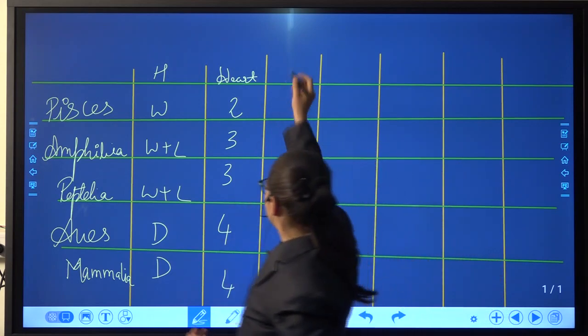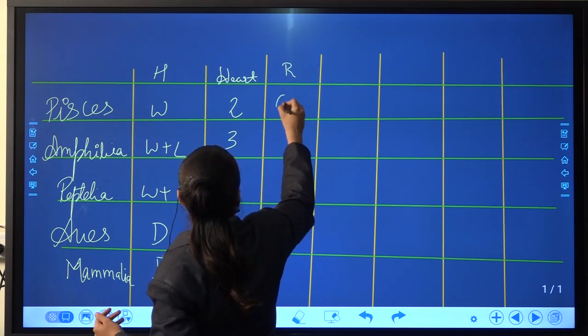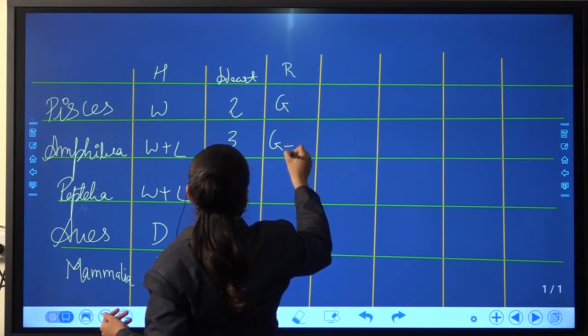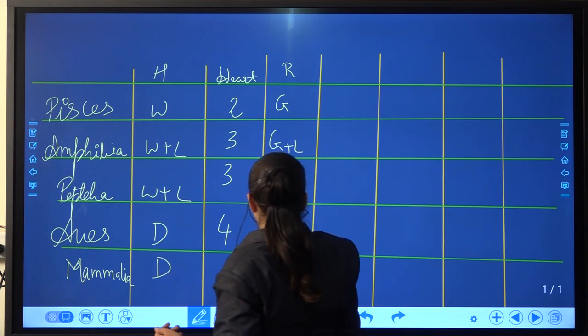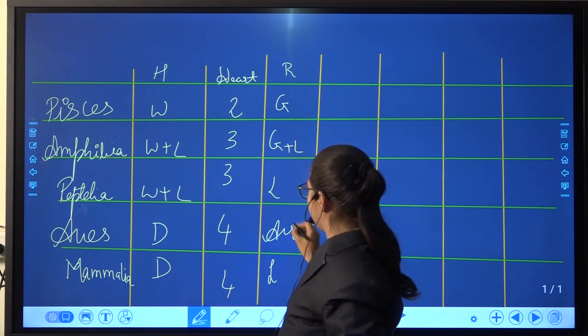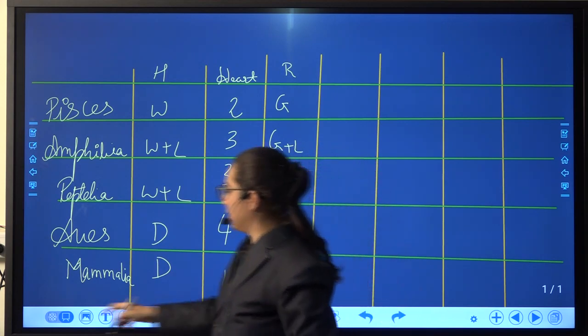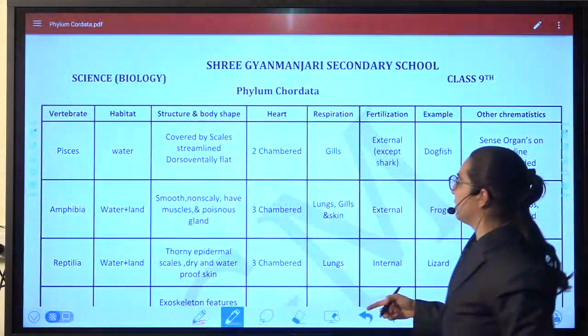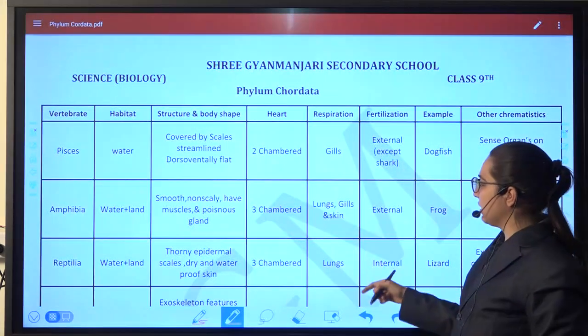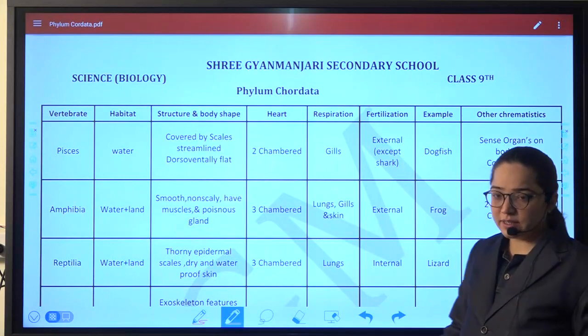Okay. After that was respiration. Here it was gills, gills plus lungs, lungs, lungs and air sacs. Look, it was in this way: respiration, gills, lungs, lungs, air sacs and lungs.